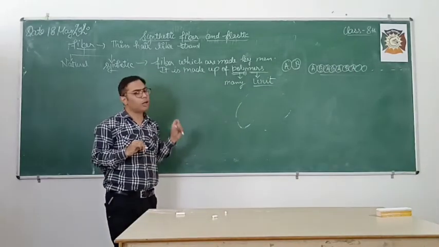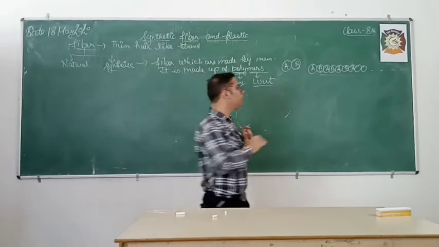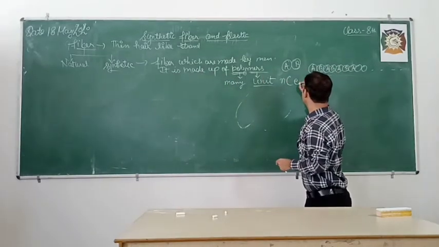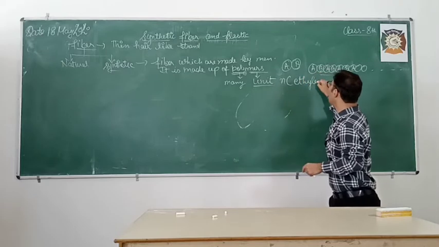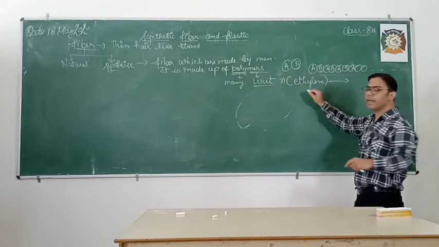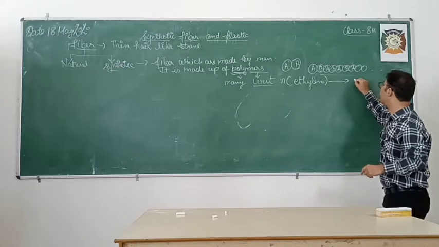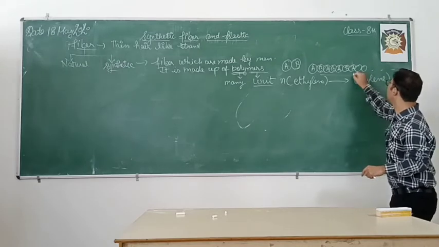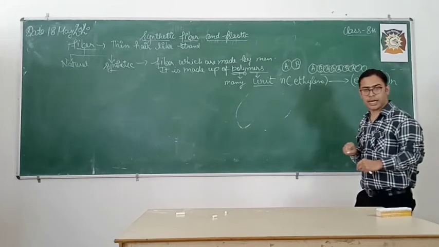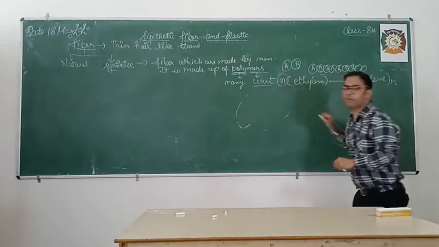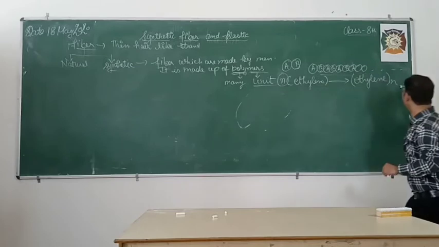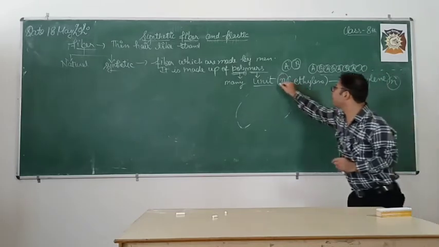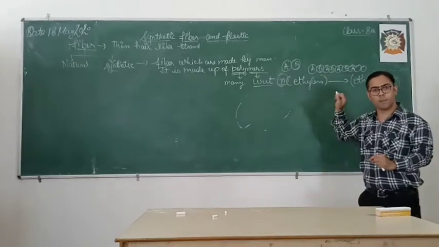Now, take an example of polymer. Take a live example. So, what happens when ethylene and ethylene join together to form polyethylene with N? Understand? Now try to understand the difference between this N and this N. Here N stands for molecule.